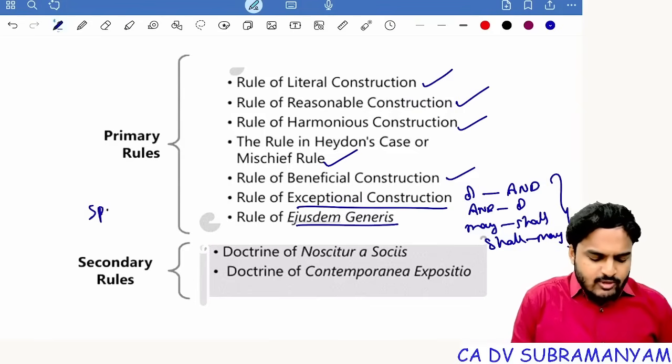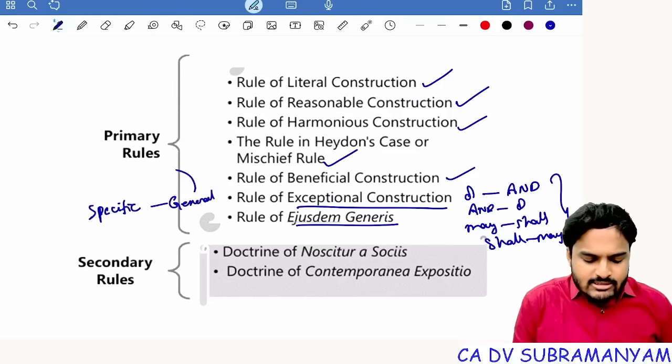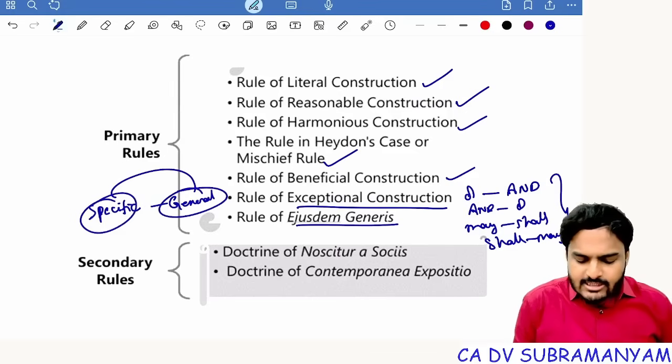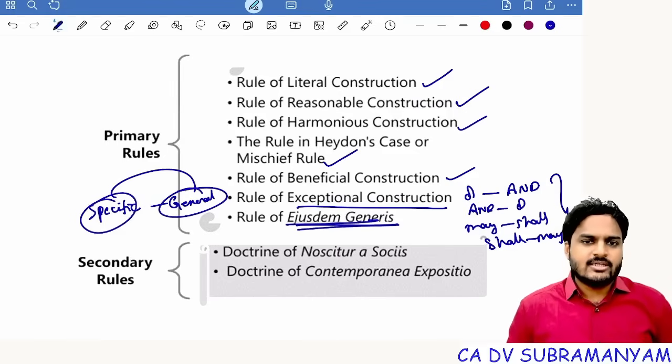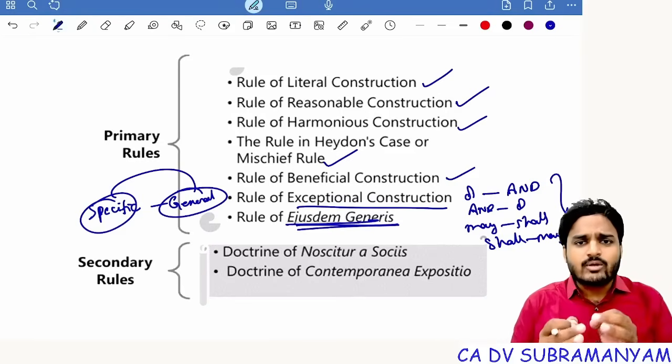First one, special words or specific words followed with general words. Then general words always derive color from specific words. That is the rule of ejusdem generis. So each and every rule has its own priorities.